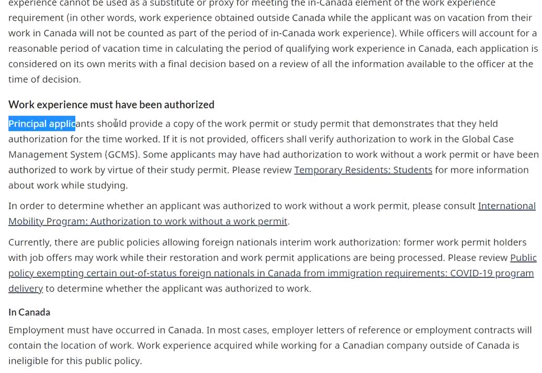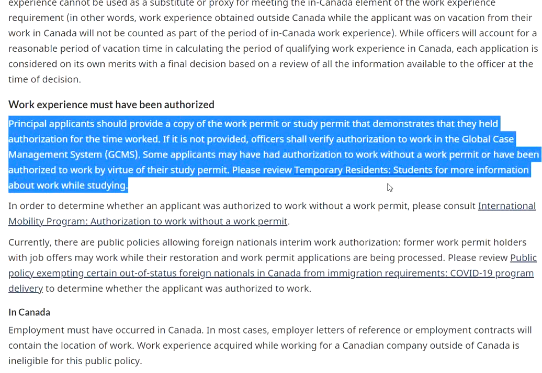Now, this is one more thing people have confusion about, like who are actually on student visa, they don't have a valid work permit. Please submit your application with whatever work permit you have received, because as I mentioned, you are eligible for 20 hours per week. So principal applicants should provide a copy of the work permit or study permit that demonstrates that they held authorization for the time worked. If it's not provided, officers shall verify authorization to work in the global case management system. Okay, so they will be able to do that.